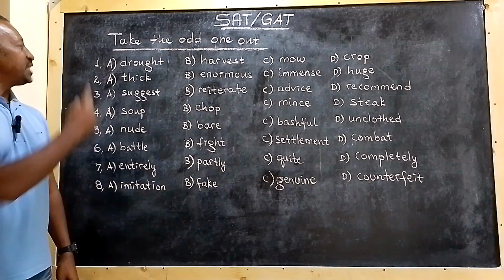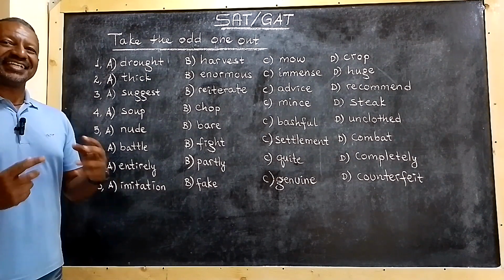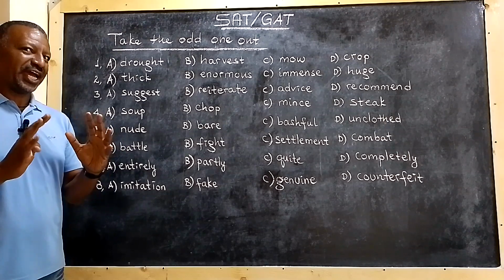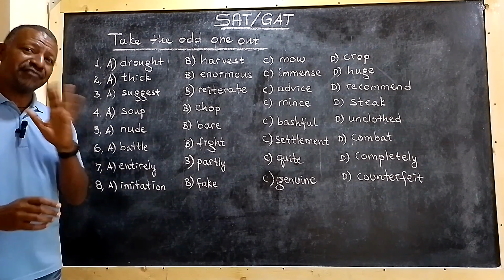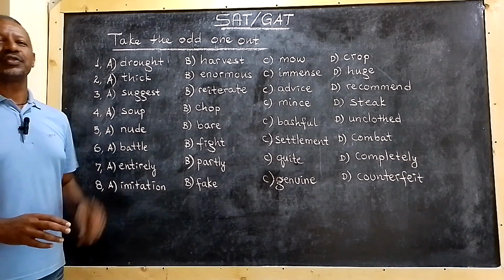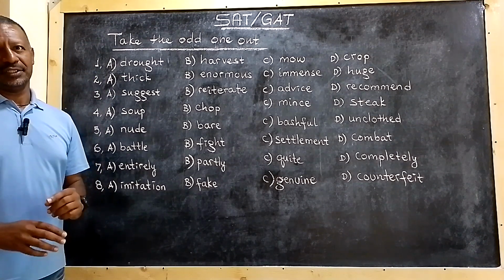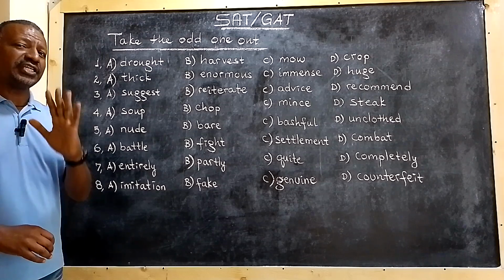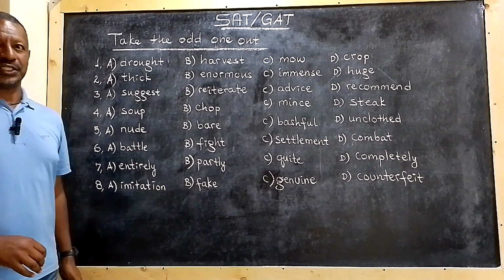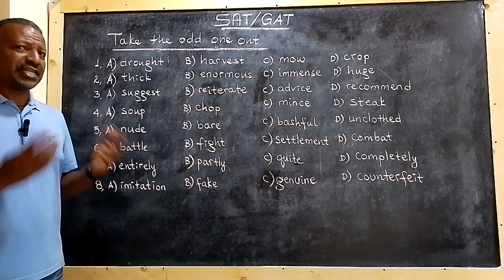Today, we are going to see 8 questions. They are going to measure your verbal reasoning. Okay? So, please take only 5 minutes to do these 8 questions, which are instruction called take the odd one out. I hope you took only 5 minutes and paused the video to try these 8 questions. Let's try together. They are very simple.